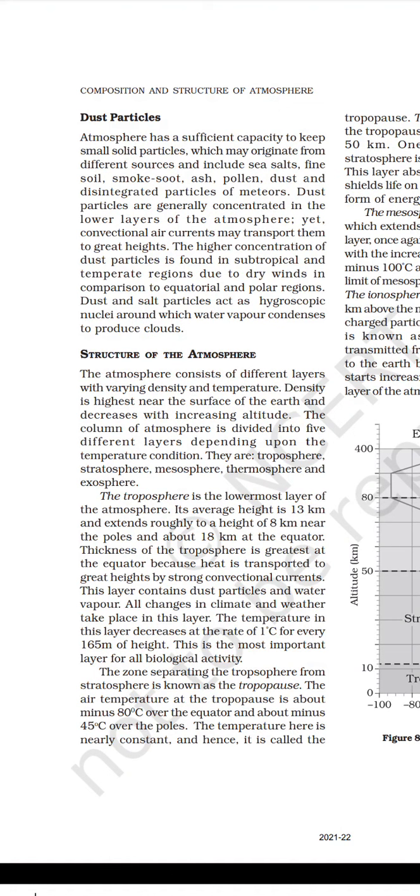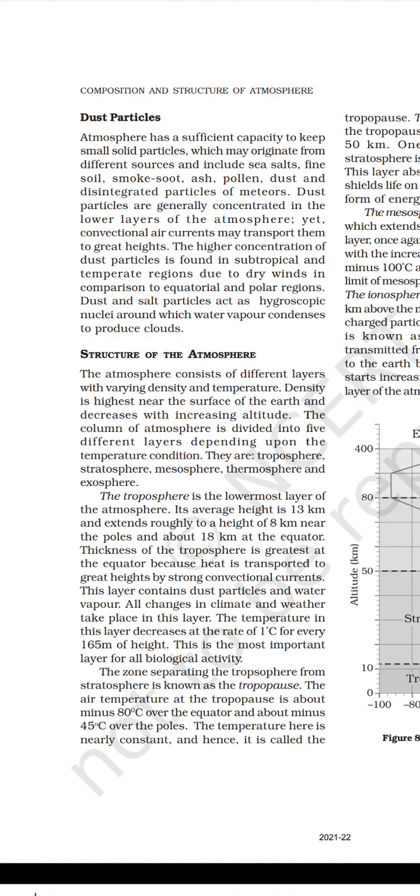Structure of the atmosphere. The atmosphere consists of different layers with varying density and temperature. Density is highest near the surface of the earth and decreases with increasing altitude. The column of atmosphere is divided into five different layers depending upon the temperature condition. They are troposphere, stratosphere, mesosphere, thermosphere, and exosphere.